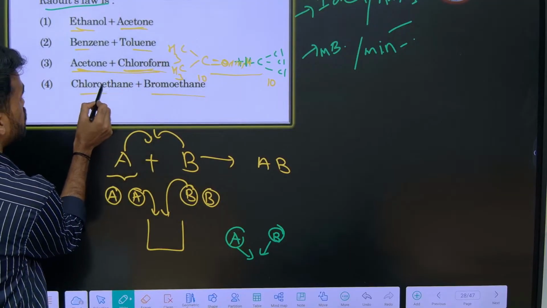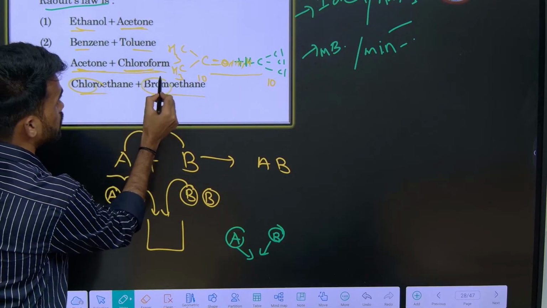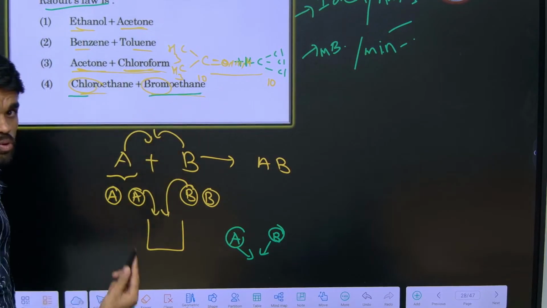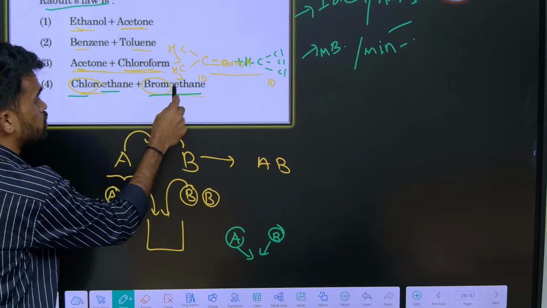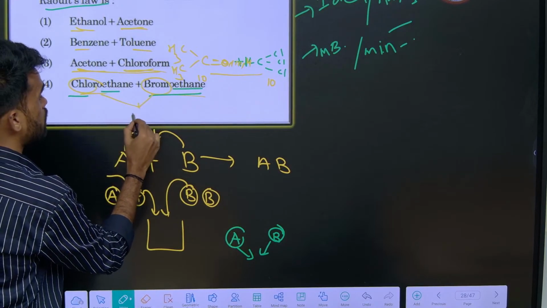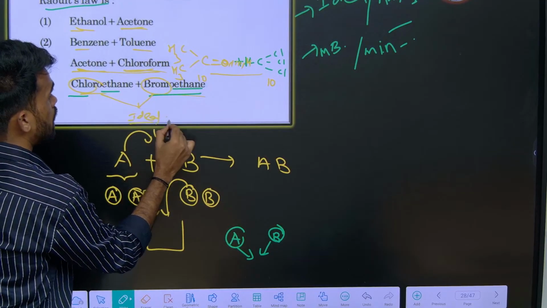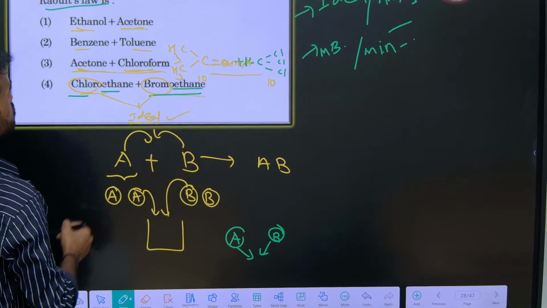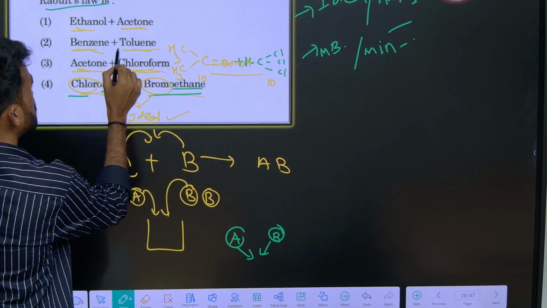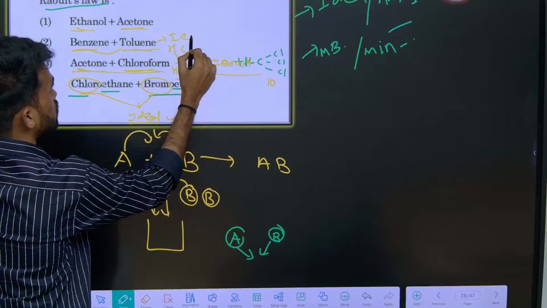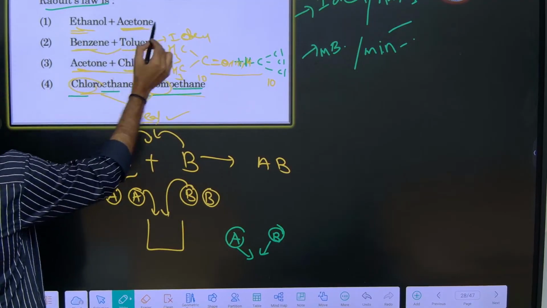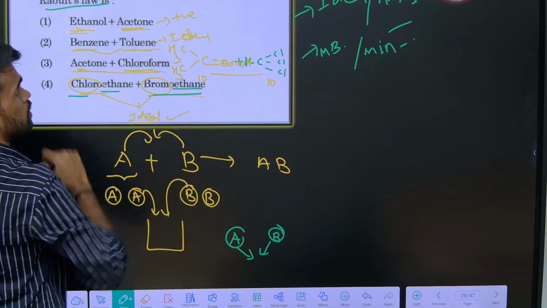Okay. So when two components have a similar nature, like chloroethane and bromoethane, both are halogen-attached alkyl groups, both with the same alkyl group, so these are similar kinds of products. They will form an ideal solution. Here benzene and toluene both have similar nature, right? So this will also form an ideal mixture. When ethanol and acetone are mixed, this will form a positive deviated solution.